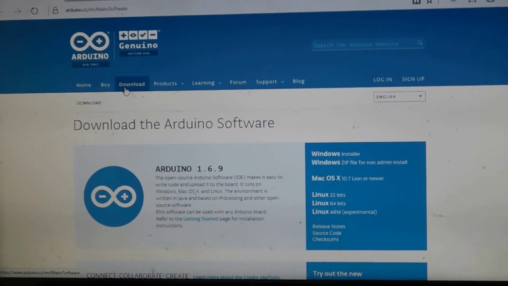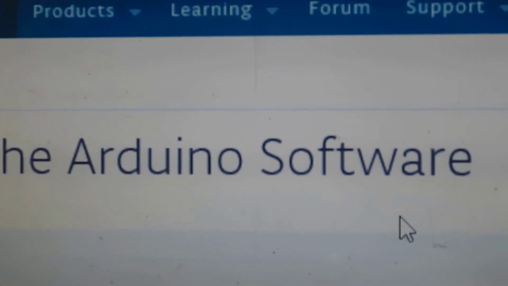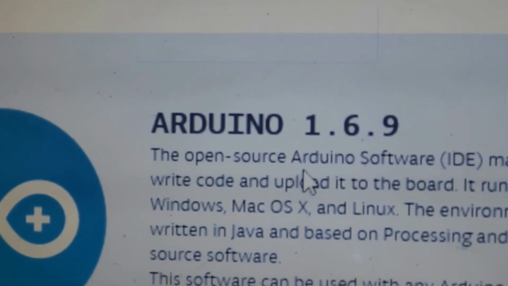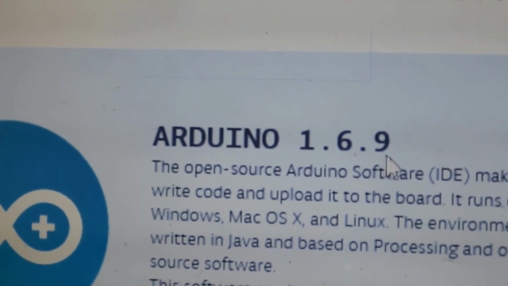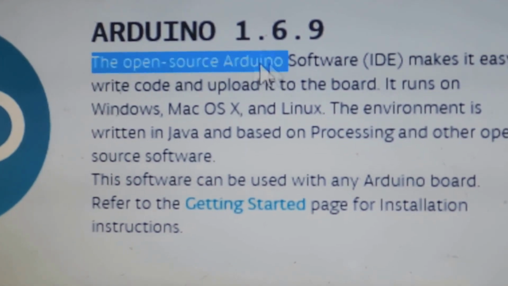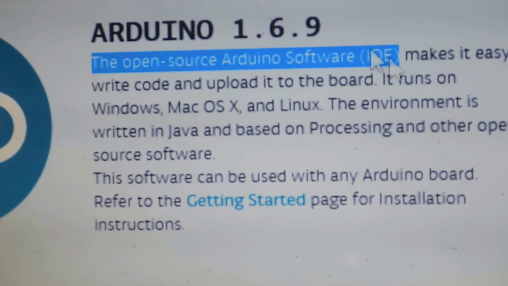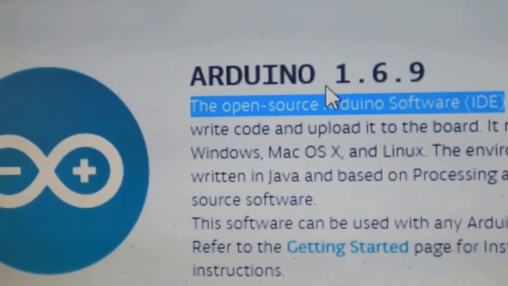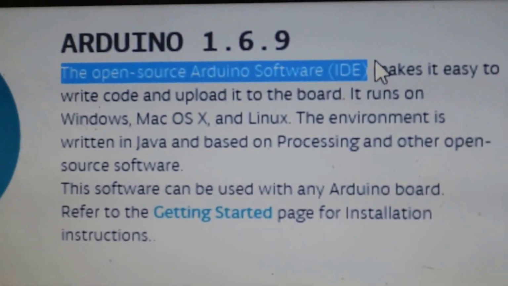You can click on download, and you will end up on a page to download the Arduino software. The latest version they have is 1.6.9. It's, if you can read, the open source Arduino software IDE. So it's basically an editor, which is open source software. That means it is free, and you can edit anything inside it.